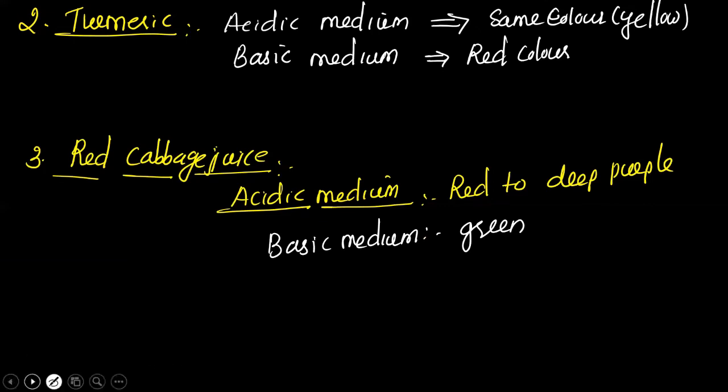The fourth type of indicator, natural indicator, that is China rose petal. That is, the fourth one is what? China rose petal. See, what is the China rose petal? Hibiscus flower is there, na? We can take the flower, dip that flower in warm water and filter that water, and whatever resulting solution we obtain can be used as an indicator. You can dip the China rose petal in warm water, leave it for some time, and you will obtain the resulting solution that you can use as an indicator.